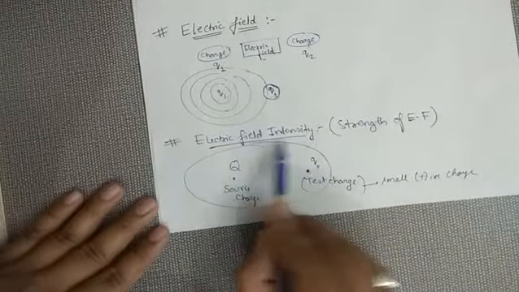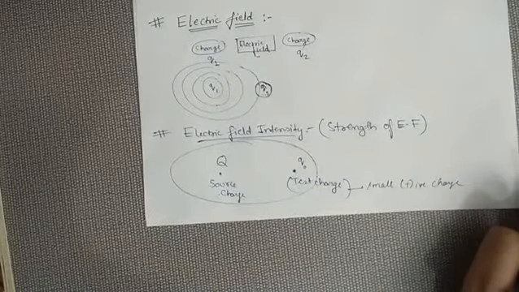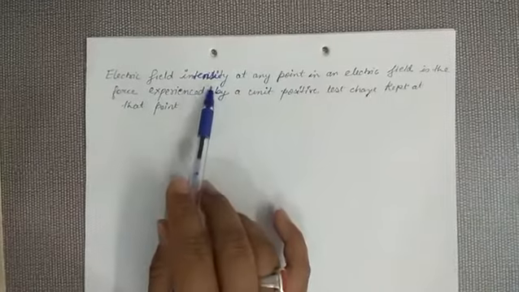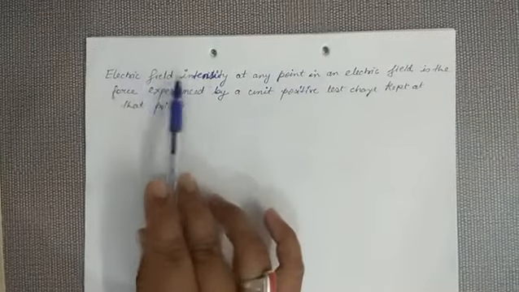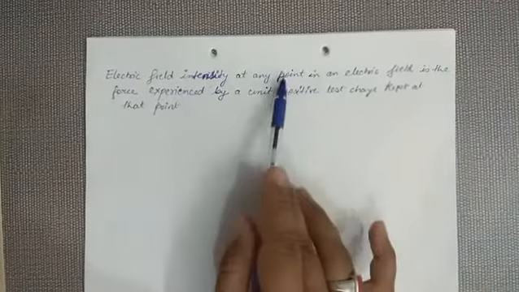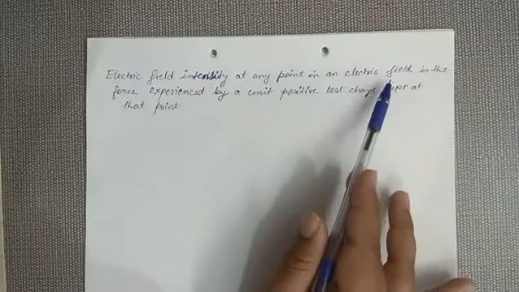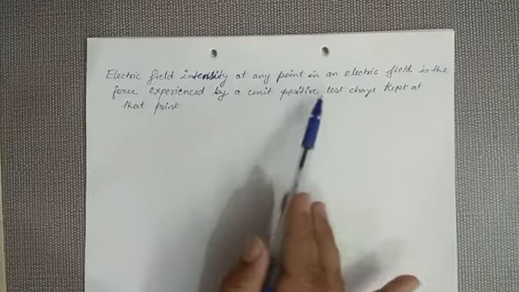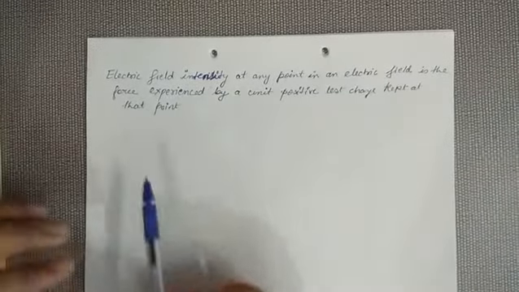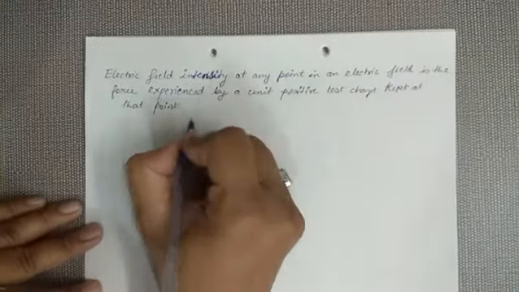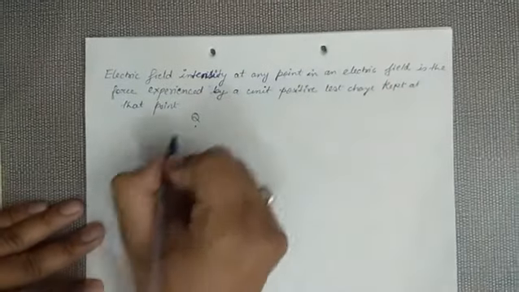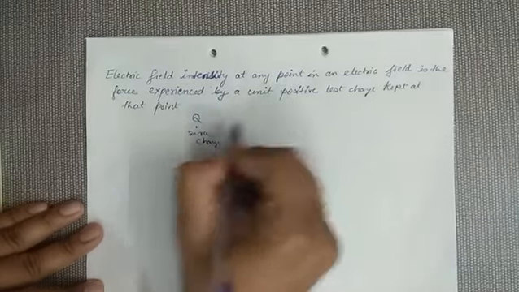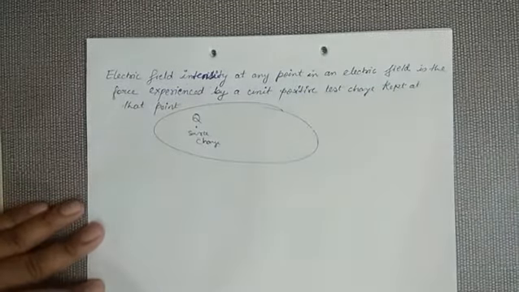Now see, how can we define this term electric field intensity? So go through this statement. Electric field intensity, that is the strength of electric field at any point in an electric field, is the force experienced by the unit positive test charge kept at that point. If this is the charge capital Q, which I termed as the source charge, it will generate an electric field.